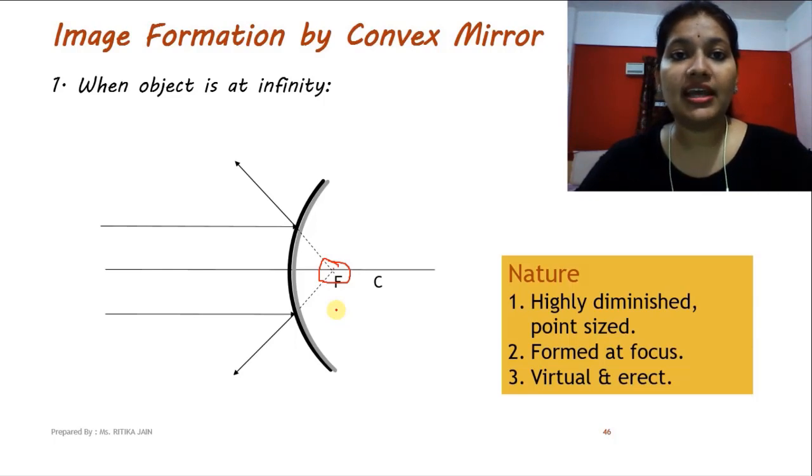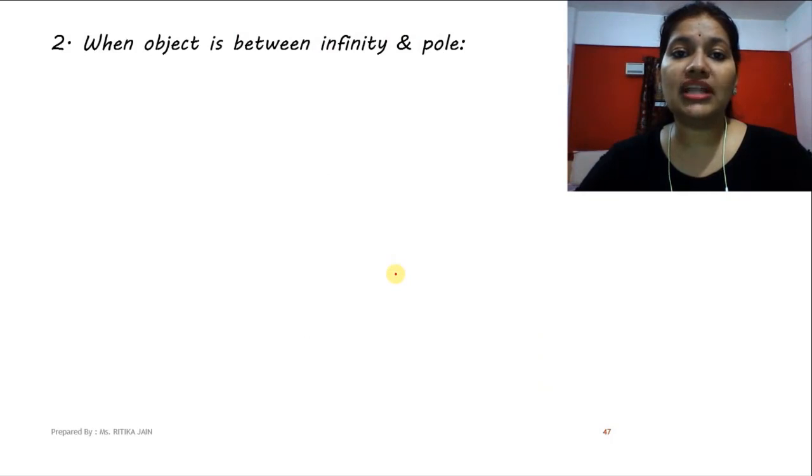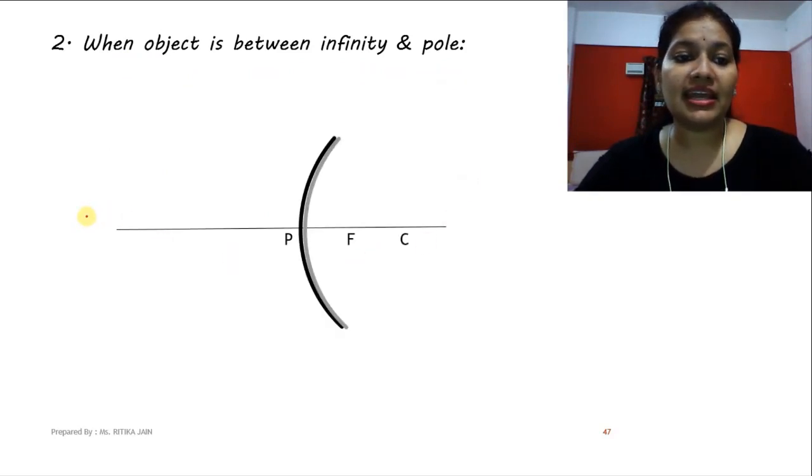Why virtual and erect? Because the image is formed behind the mirror. So all those images are always virtual and erect. Now move to the last case of convex mirror, that is when the object is between infinity and pole. Infinity and pole, somewhere here, because we know that the focus and center of curvature lie behind the reflecting surface. So we cannot take all those cases which we discussed in the concave mirrors. So let's suppose this is the position of the object.